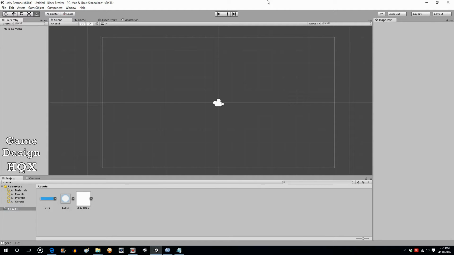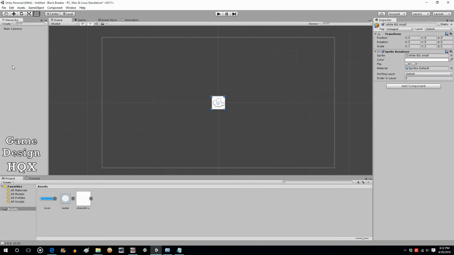So this video is going to demonstrate how to make a simple brick breaking game. So let's get right into it. You see we have an empty scene and we have three assets that have been imported from an external folder. So let's start by making the border.